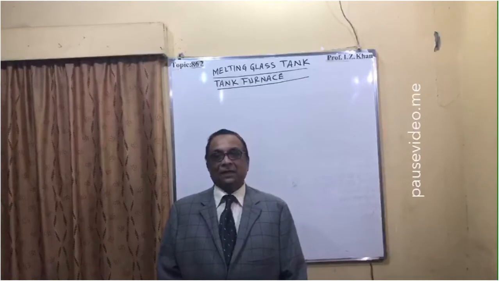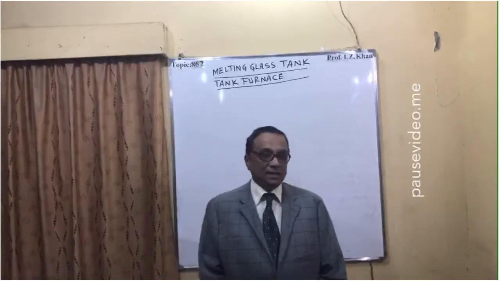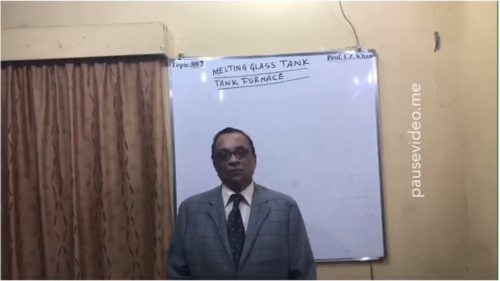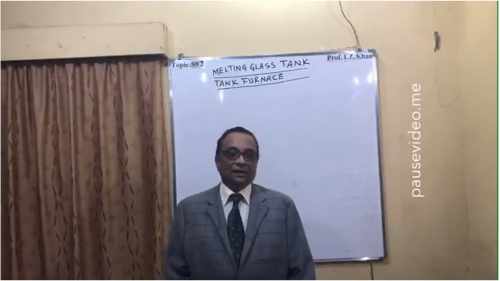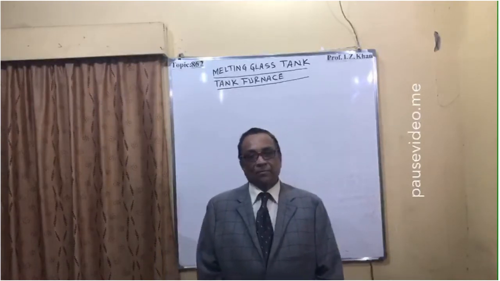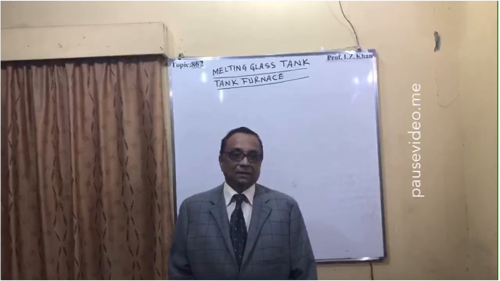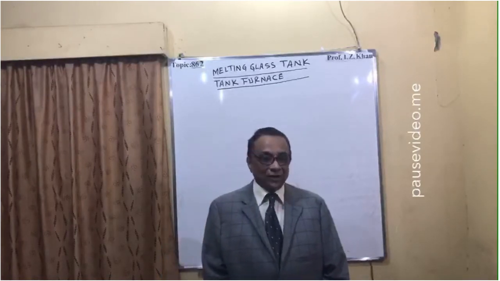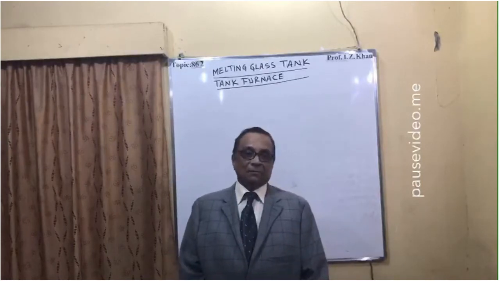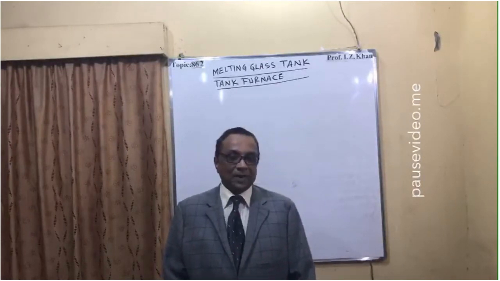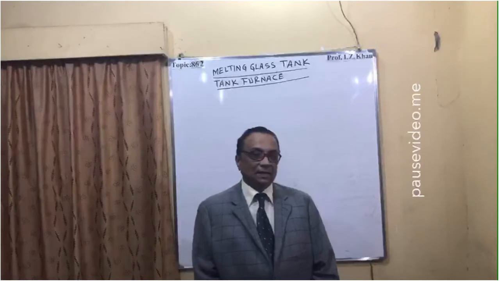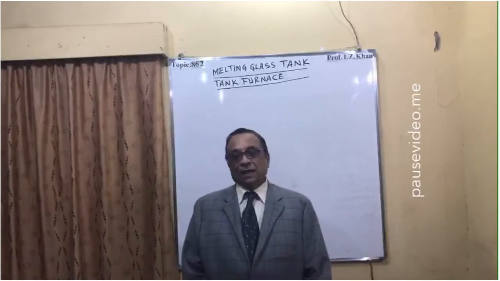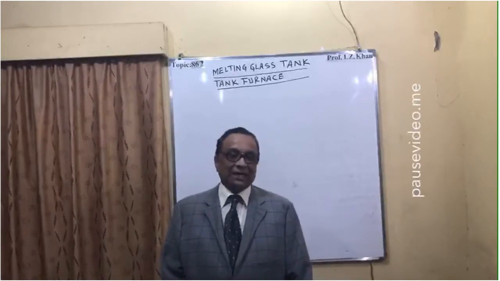So it is a continuous process, and a huge amount of refined glass is produced by tank furnace. Mainly tank furnaces are used to produce window glasses, large scale, mass scale glasses. For mass scale production, tank furnaces are used, and I will be discussing the reaction also.